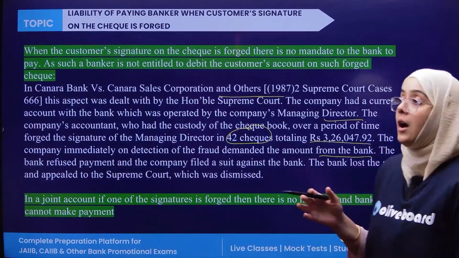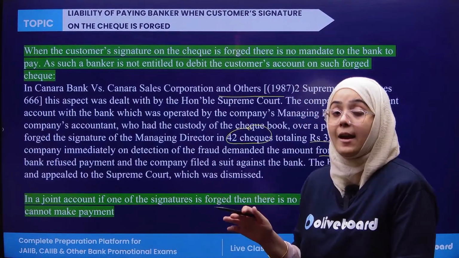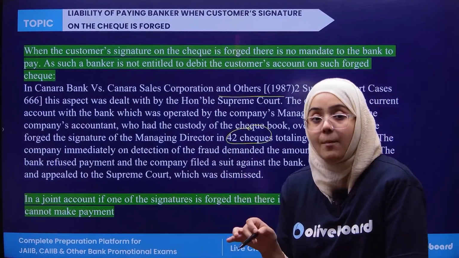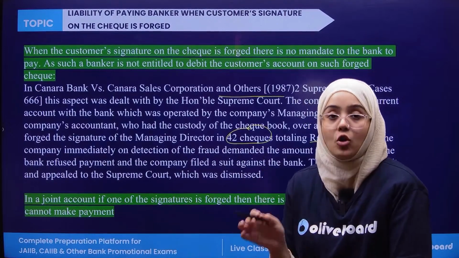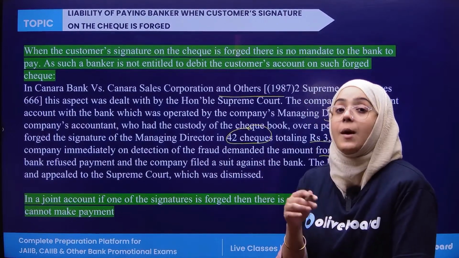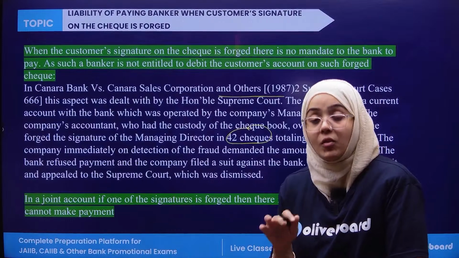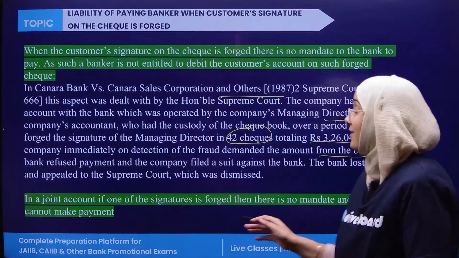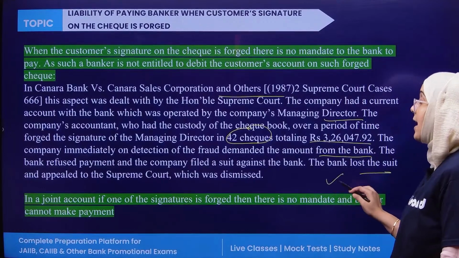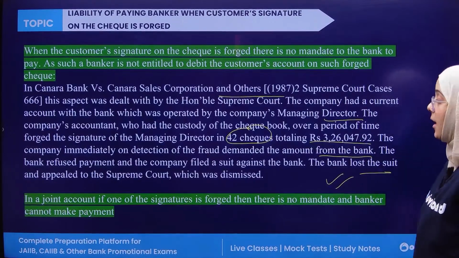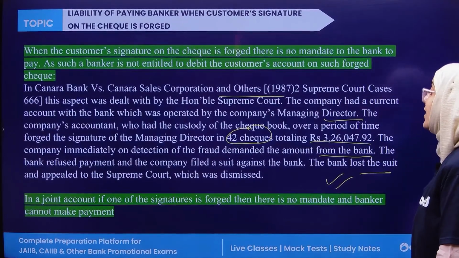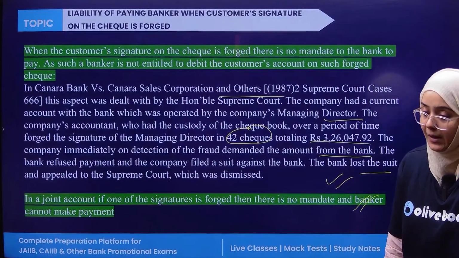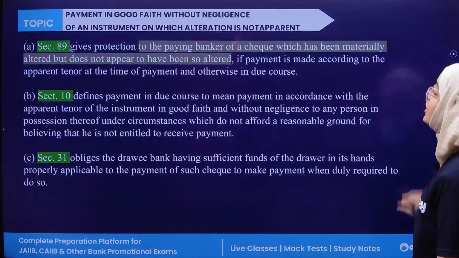Why? Because the Supreme Court says that if the signature was forged, it is the responsibility of the paying bank to check whether the signature is duplicate or not. In this condition, the bank is liable for repayment of the losses suffered by the company. So the bank lost the case and has to return the money to the company. In a joint account, if one of the signatures is forged, there is no mandate and the banker cannot make the payment. Clear? Okay, now next.